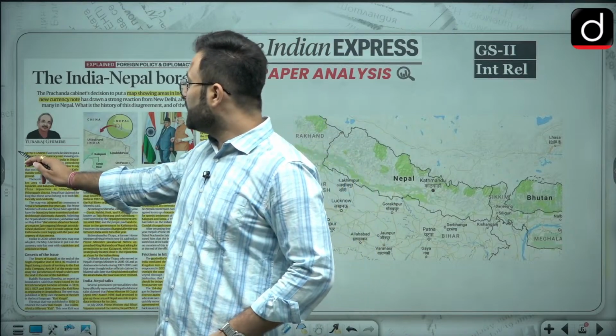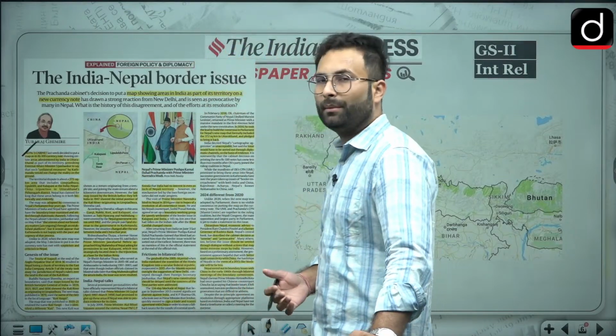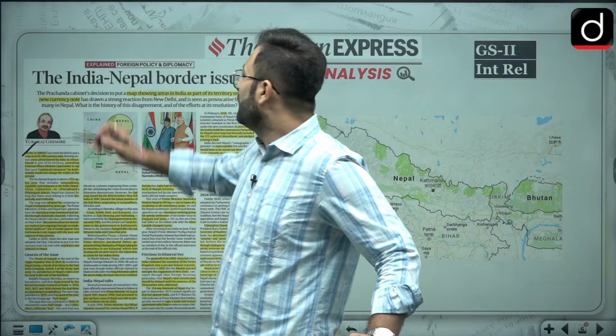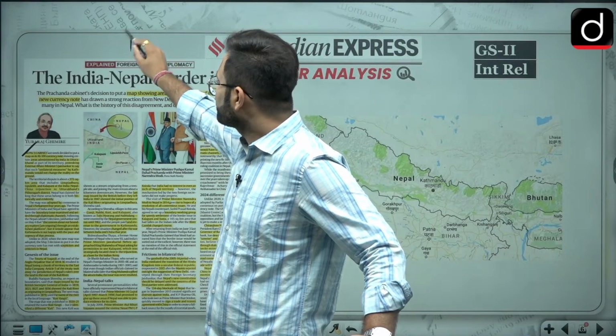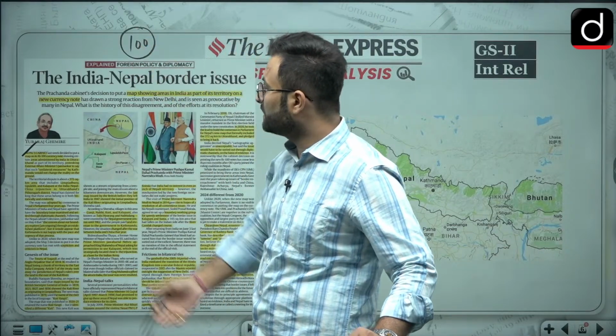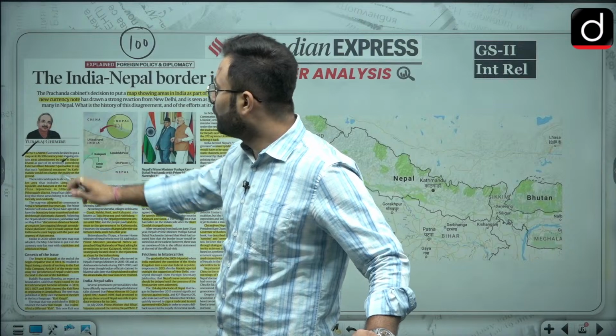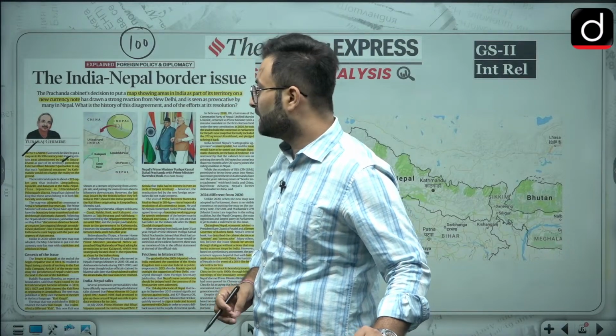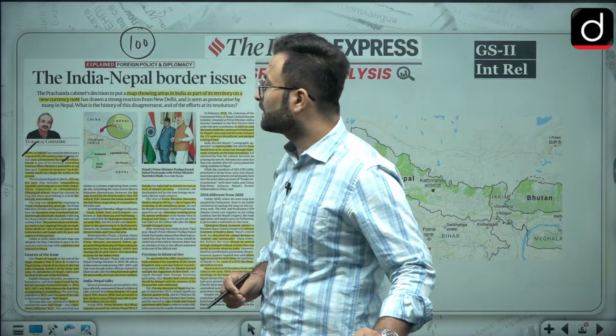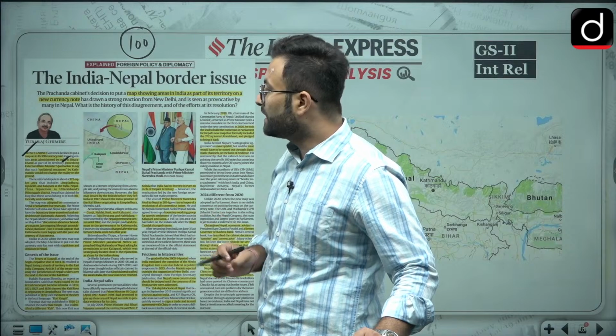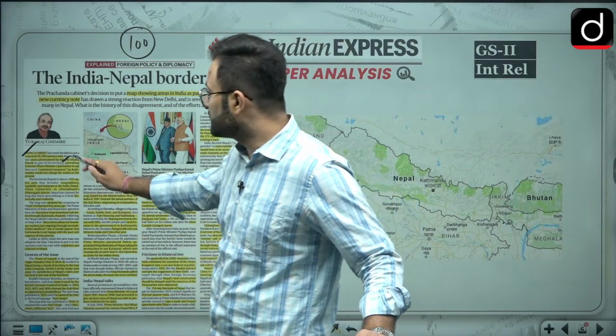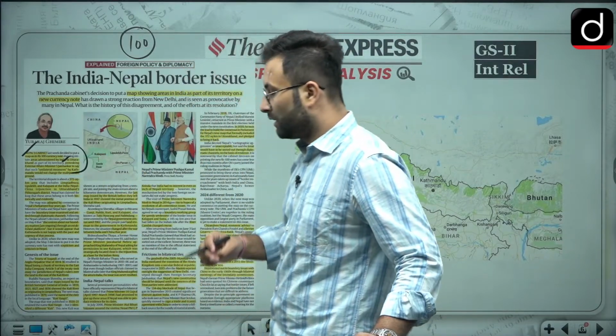So Nepal's cabinet has actually issued a map on the 100 rupee currency note, okay, showing our territory as theirs. So it is basically a provocative act, and Jaishankar has said that a unilateral measure by Kathmandu would not change the reality on the ground, okay. So that is the stand of our ministry.